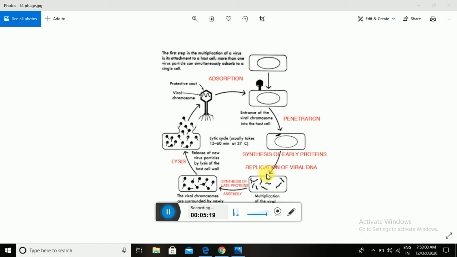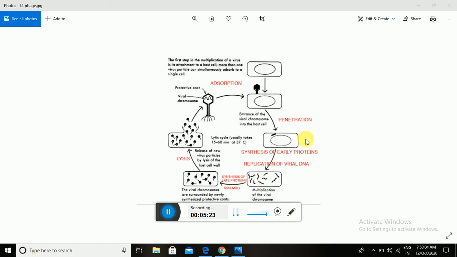After biosynthesis, the virion is assembled into its own structure using specific proteins synthesized by the viral genetic material. These proteins act as capsomers, and these capsomers make up the capsid.